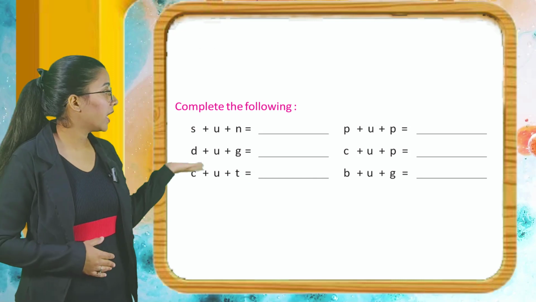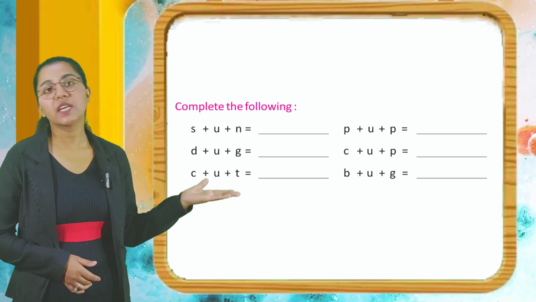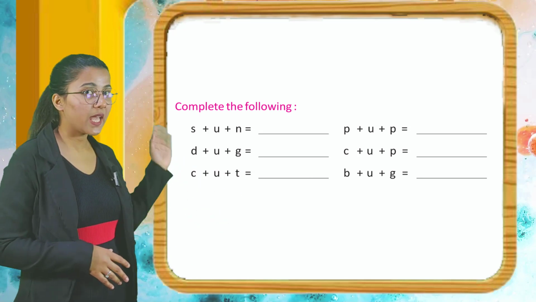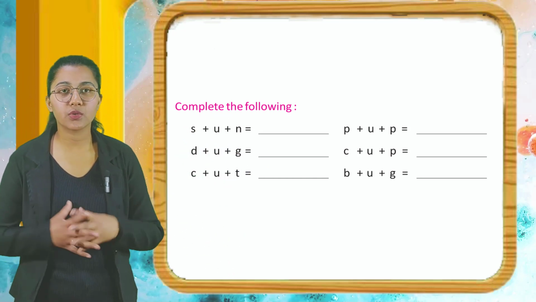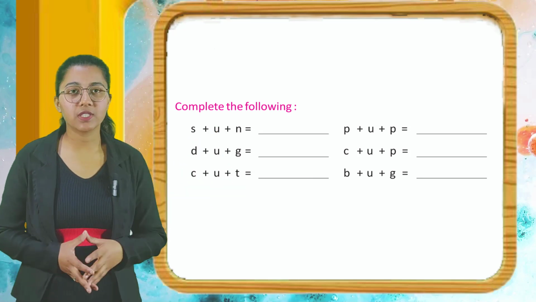So students, here you can see some words. They are not arranged. You have to first arrange them and then make a word with them. So here you can see S plus U plus N is equals to sun. So students, you have to do all these questions according to the first question.